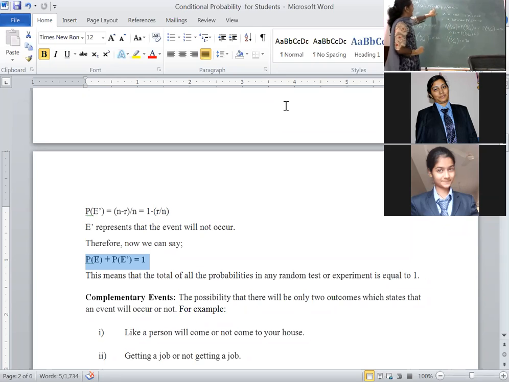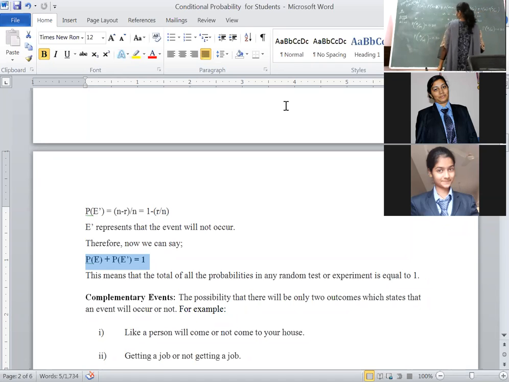That means here A intersection M, men order dish A. Which event happened initially? Men. Write down probability of M into probability of A given M, since men happened earlier. Men order dish A. That's why men will come in the denominator. Similarly, women order dish A. Which event happened initially? Women. Women order dish A. Right now, you know the values? Yes. Probability of M is 0.60. Substitute those values: probability of A given M, the value is 0.80.